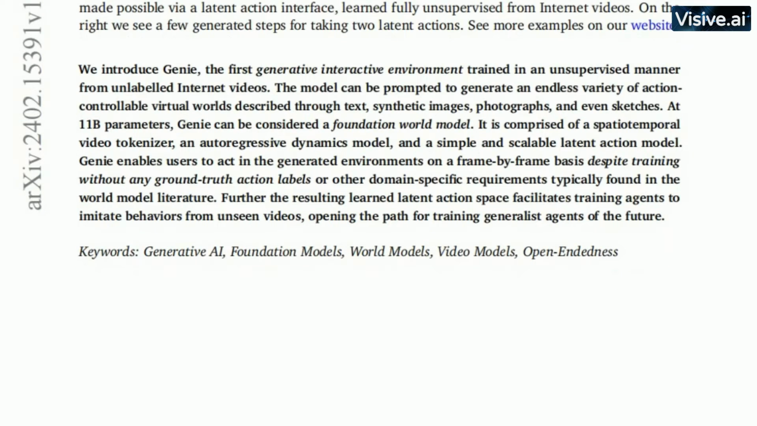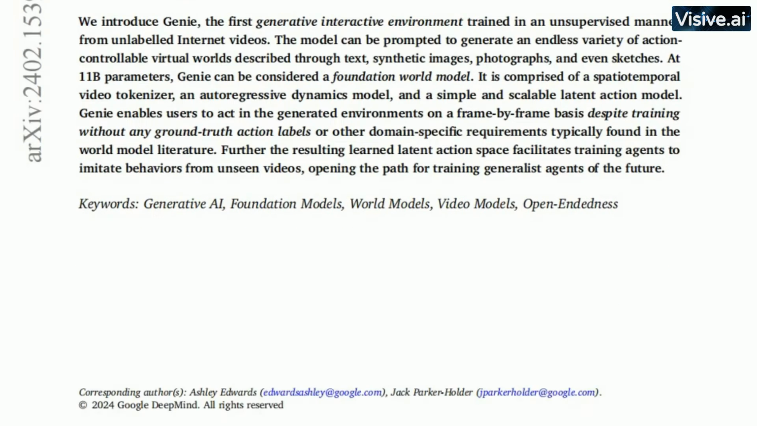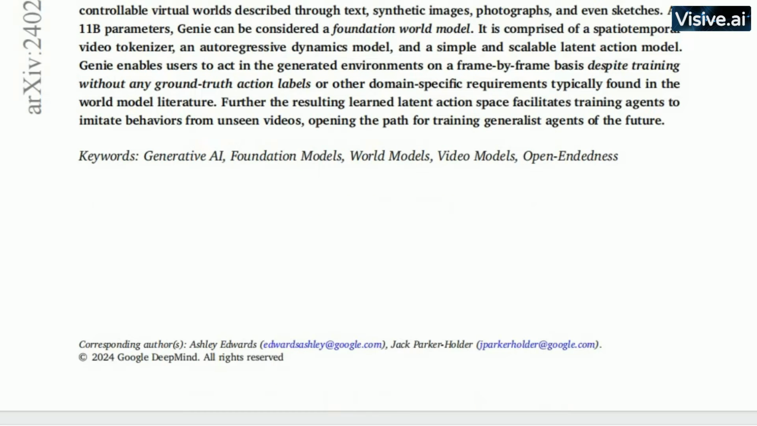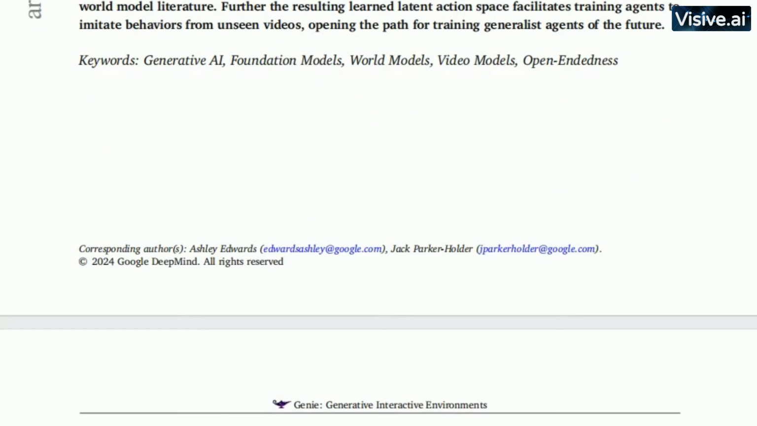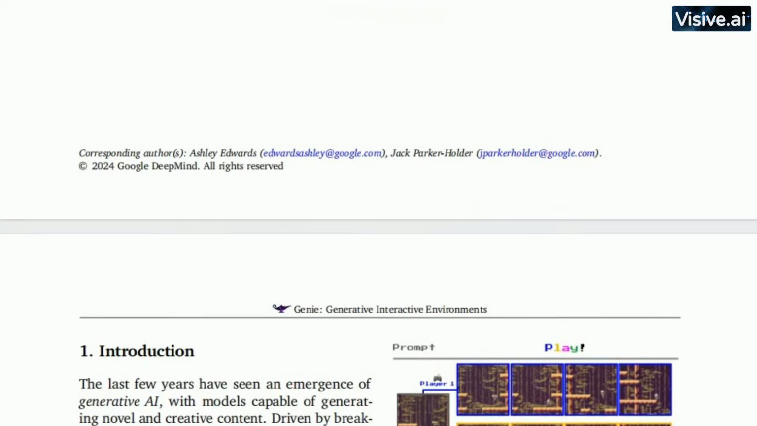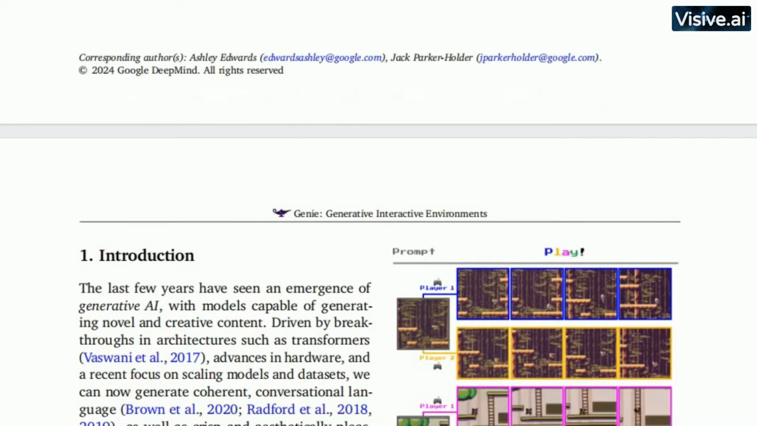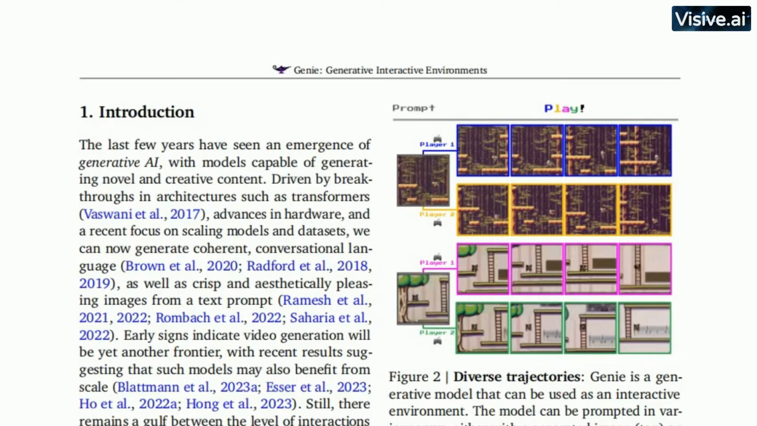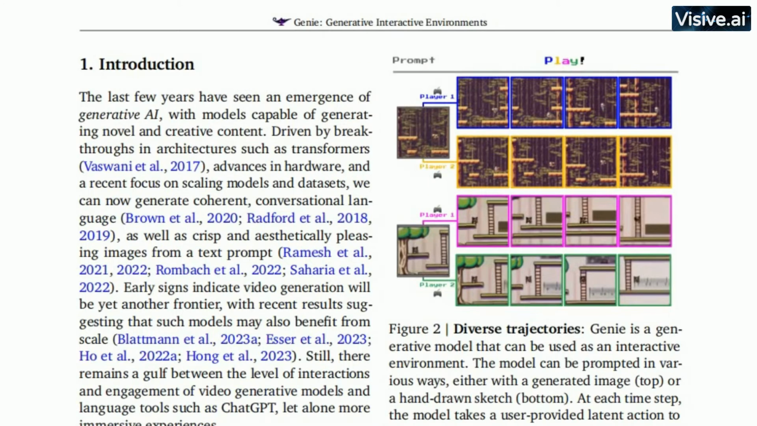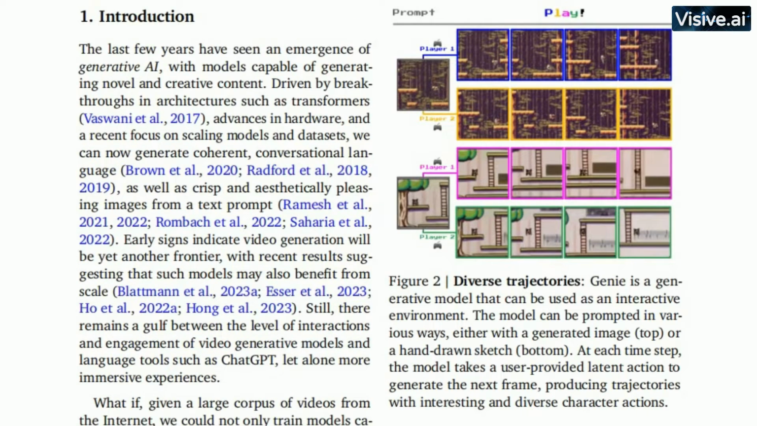Imagine this. You feed the model a sentence like, "A night in a dark forest." And Genie doesn't just paint you a picture or write you a story. Instead, it creates an interactive, explorable environment, a game, where you are the knight navigating through the dark forest. This is a unique capability that sets Genie apart.